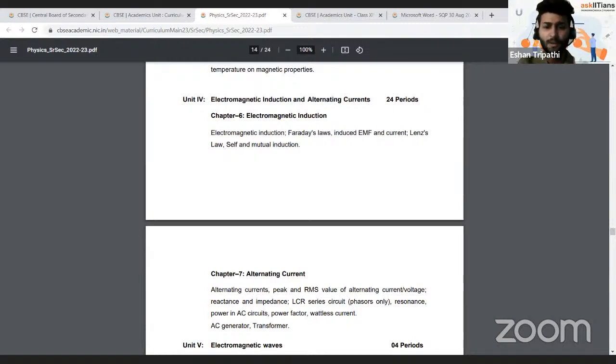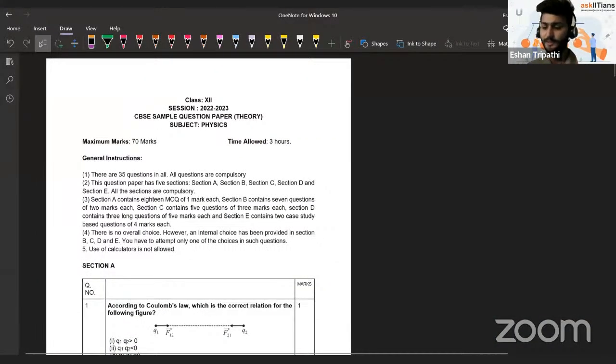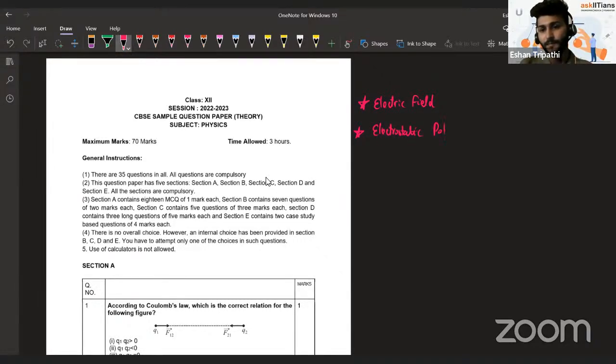Okay, so let's come back to the question-wise analysis that we have. Firstly, let me give you a basic idea of the distribution of marks from different chapters in physics. First of all, you have the chapter called electrostatics, electric fields, electric forces. Then after that, you have the chapter of electrostatic potential and capacitance. I'm going to give you a slightly different distribution of electrostatic potential and capacitance. Although they have been clubbed by CBSE in a single chapter, I believe there's a significant difference in the kind of questions they ask in exams. So I have distributed them into two categories.